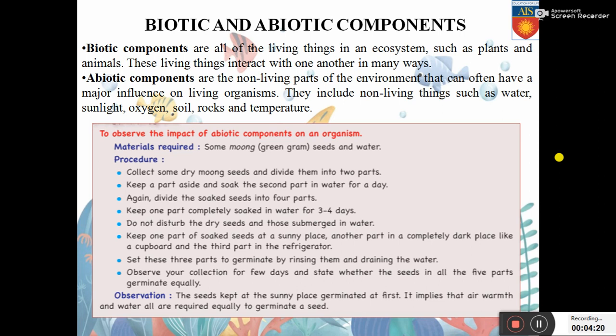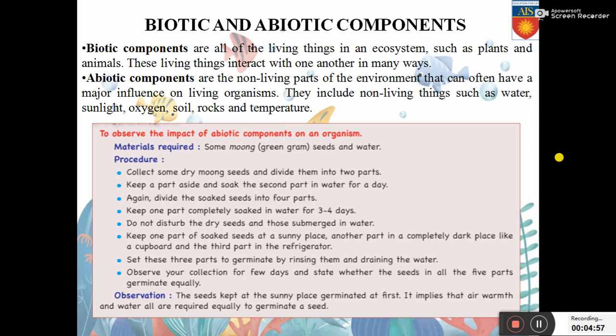So from the name itself, biotic, bio means the biological organisms of an environment, and abiotic components meaning not the biotic ones, which are the non-living parts of the environment that can often have a major influence on living organisms. They include water, sunlight, oxygen, soil, rocks and temperature. Though the water, the sunlight, the oxygen, the air, they are not living parts of the environment, but they are very important for the survival of the living organisms. So both of these components are required in equal amount.